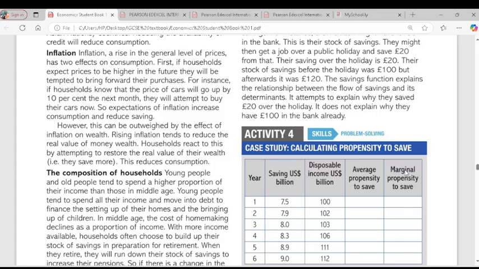Then there's the wealth effect. As soon as inflation increases, the value of money will reduce. So people would rather save than spend. You get it? So inflation might bring about increasing consumption or a reduction in consumption. There will be a reduction in consumption because of the wealth effect. Wealth effect simply means monetary wealth. We won't want to spend now because the value of money has fallen, so we would rather save than spend.